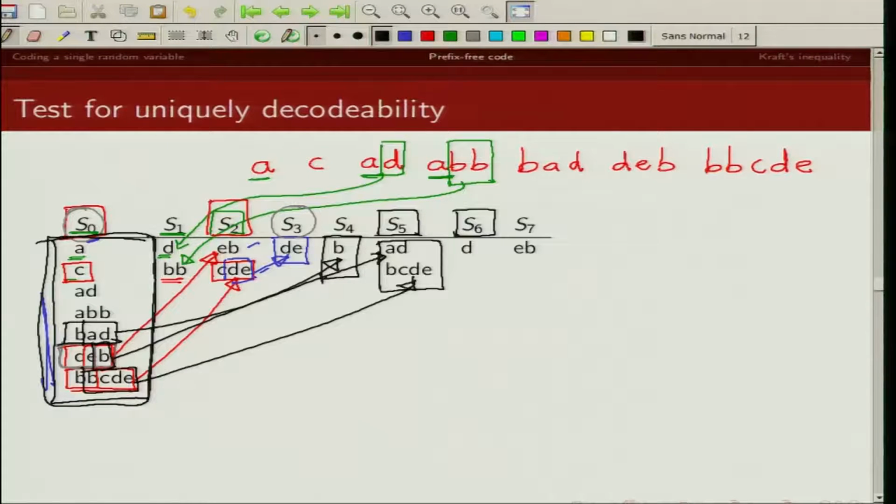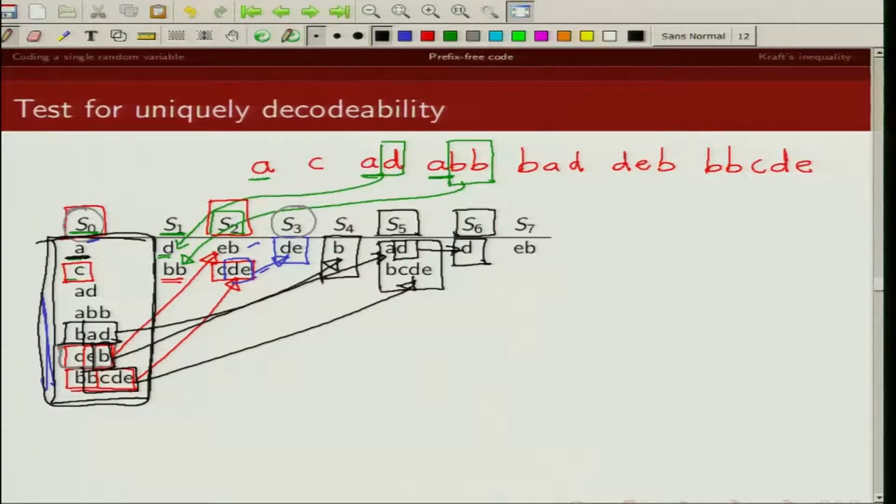We will try to find out if any code word in S0 is a prefix of a code word in S5, or if any code word in S5 is a prefix of a code word in S0. So we can see A is a prefix, and that's the only prefix that we can find. A is a prefix of AD. So the suffix in this case is D. So this S6 is D.